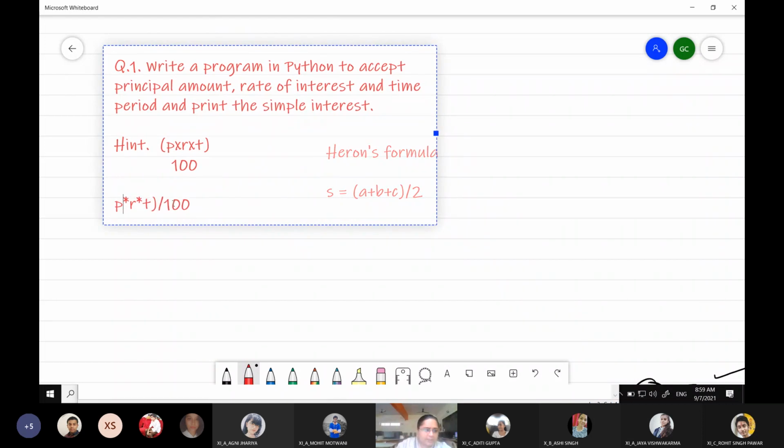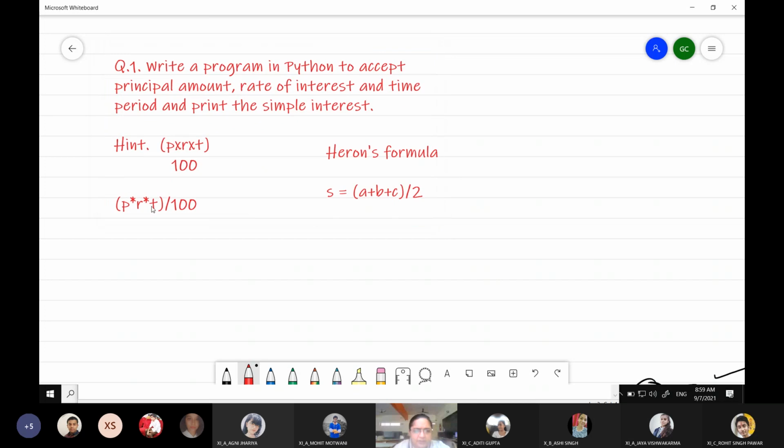It's not an issue, but here it won't make a difference because multiplication and division are already at the same level of precedence, so it will follow left to right associativity. But here there is a difference because division comes first. So first of all, C will be divided by 2. Hence, in order to avoid the interpreter making that kind of a mistake, we have to first enclose A plus B plus C within brackets. That is simple parentheses, simple round brackets, and divide it by 2. Got it? Please remember this thing. Got it? So now we are going to write a simple program.